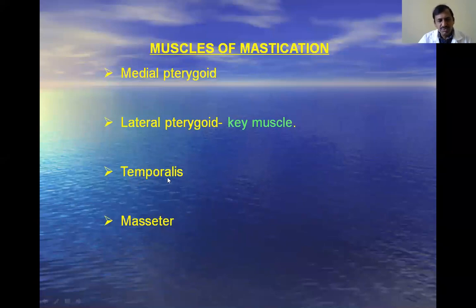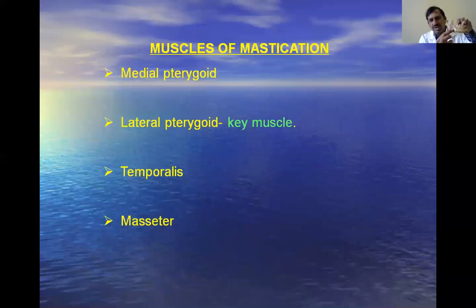And next is the temporalis muscle. It takes origin from the temporal fossa below the inferior temporal line, and it gets inserted to the coronoid process: the tip, anterior border, medial surface, and some part of the posterior border of the coronoid process. Next, the masseter muscle, which we already discussed, takes origin from the zygomatic arch and is inserted to the angle of the mandible at the junction of the ramus and body.